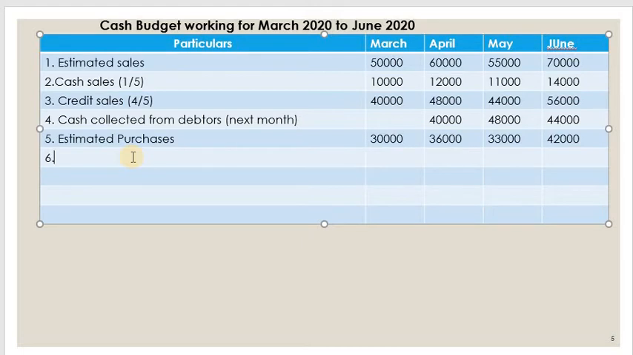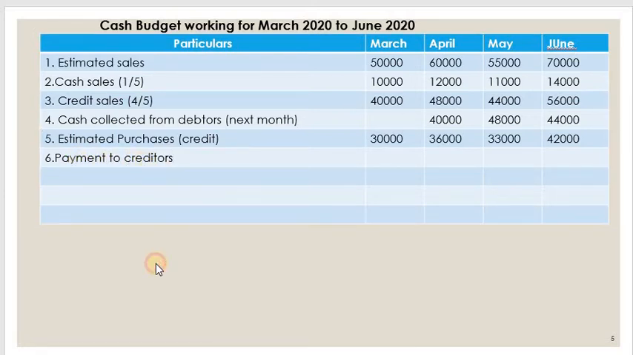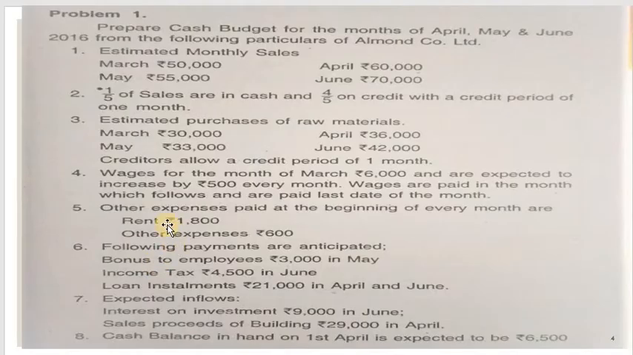Credit purchases are estimated, so what can we write here? Since the estimated purchases are all in credit, we will write here that everything is in credit. Now we can find out the payment to creditors. So write down payment to creditors.